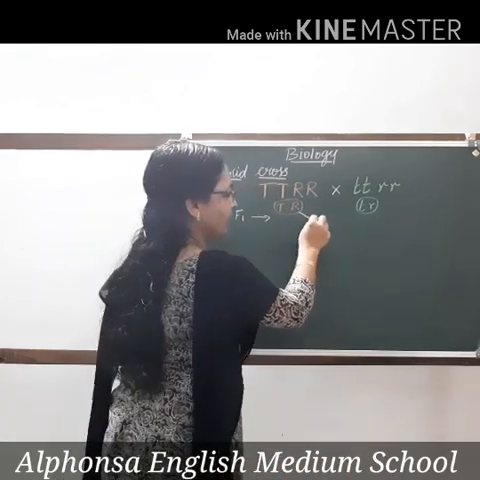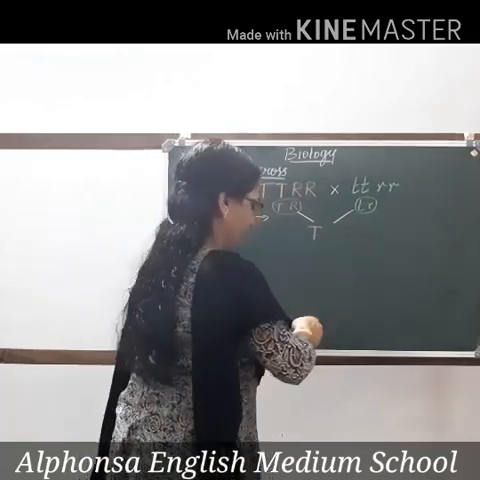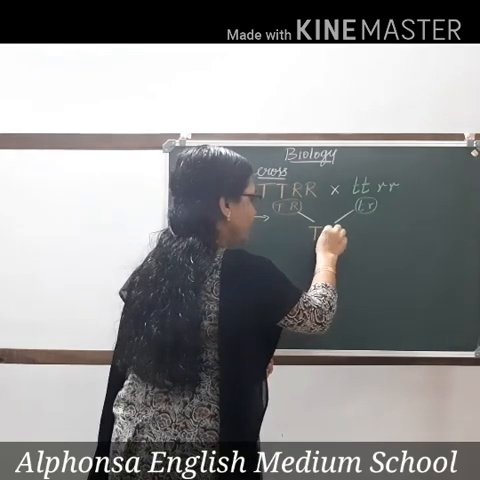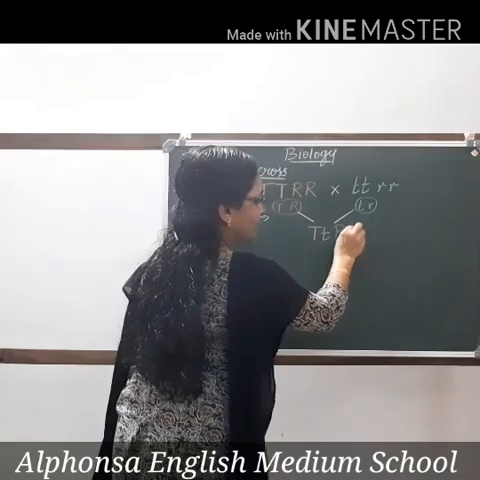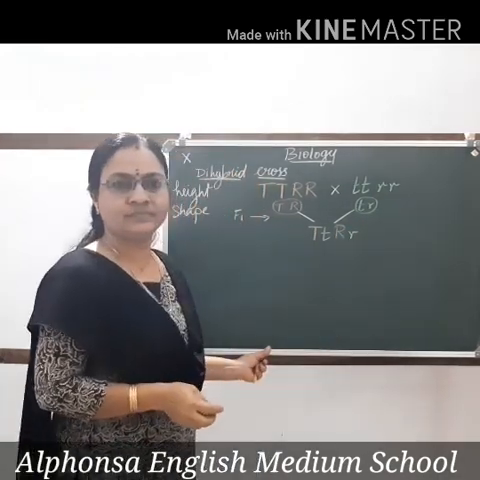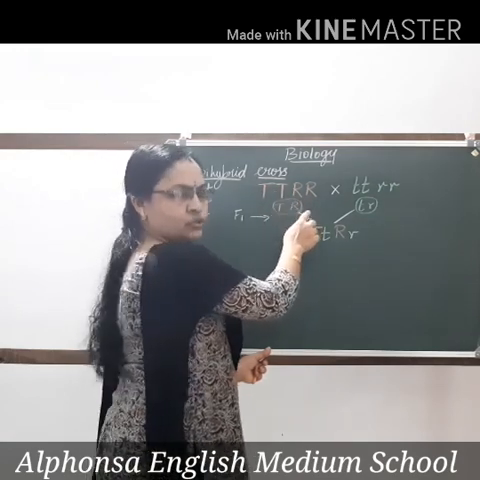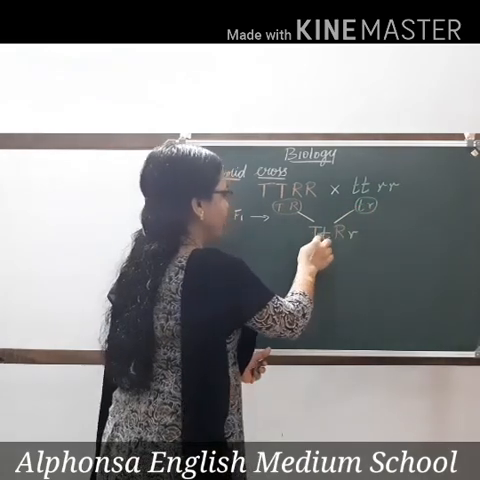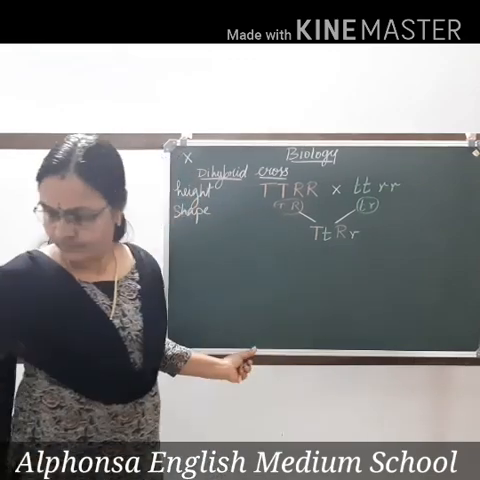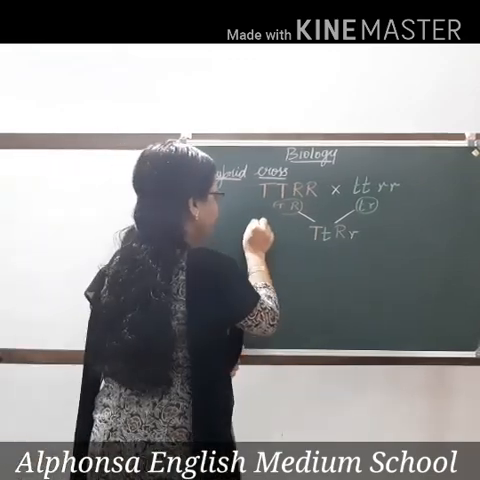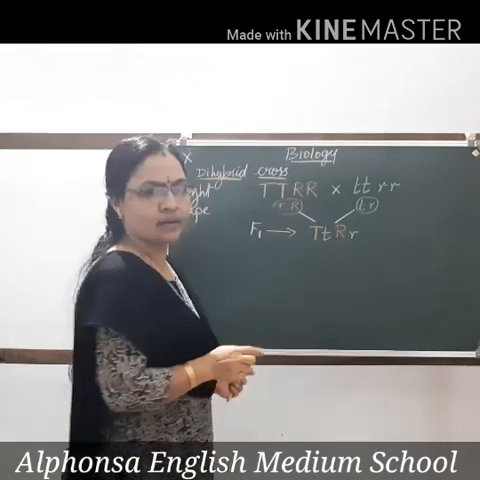you can see when these both come together, it will be capital T, small t, capital R, small r. Is it clear? Since both are capital, I have taken only one. They will come together, it is the same. So when these both come together, in the F1 generation, the first filial generation, the combination will be capital T, small t, capital R, small r.